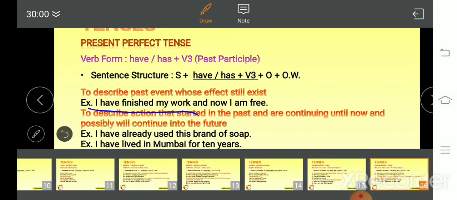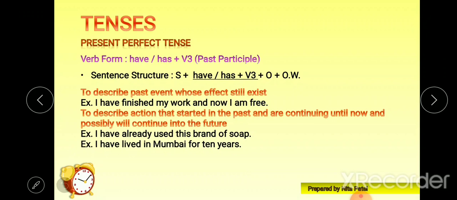Let's see another use, that is to describe an action that started in the past.